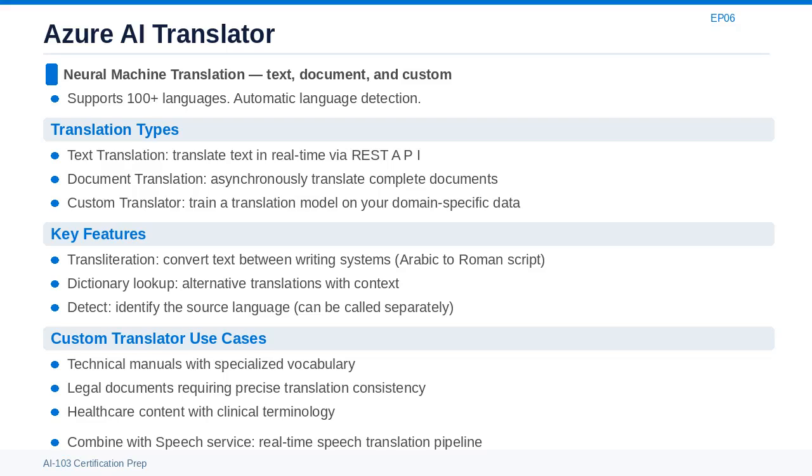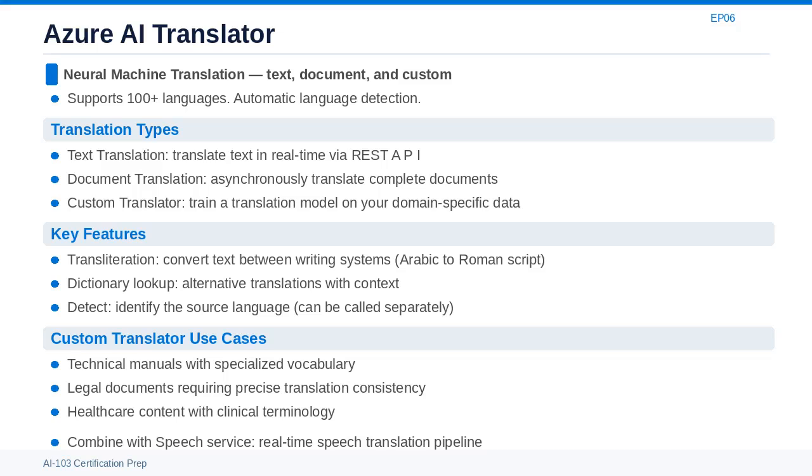Document translation processes entire documents asynchronously. You submit a Word document, PDF, or text file, and receive back the translated document, preserving the original formatting and layout. Custom Translator lets you train a translation model on your own bilingual data.